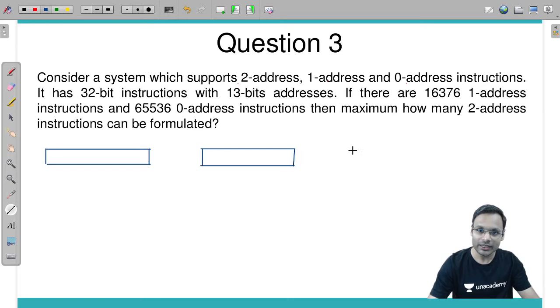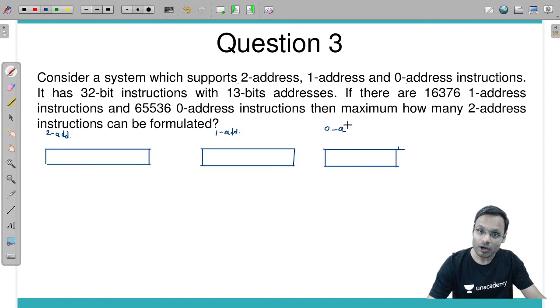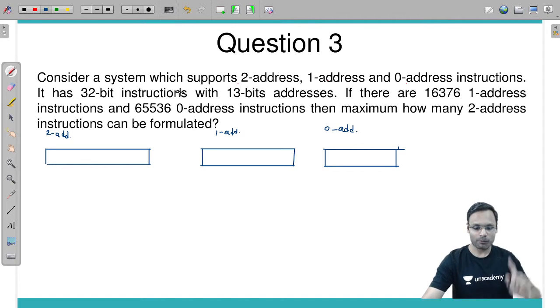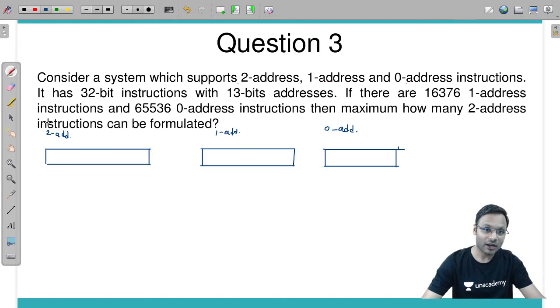Now further you read the question, you will understand the given information slowly and map it to your problem. So 3 types of instructions are given. This is the 2 address instruction, this is the 1 address instruction, and the last one is the 0 address instruction. And what is the format? आपको सबको format पता है. क्या होता है format?